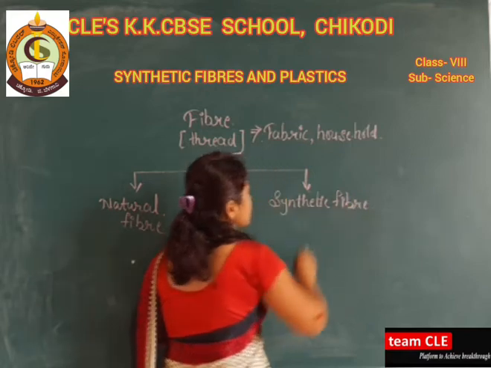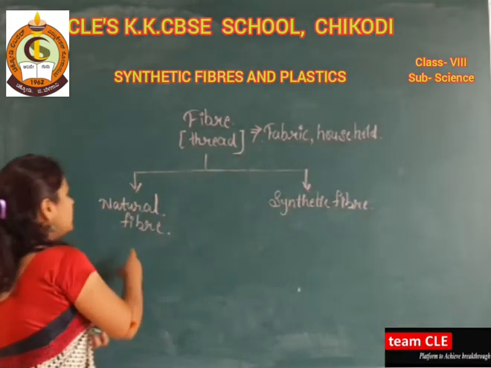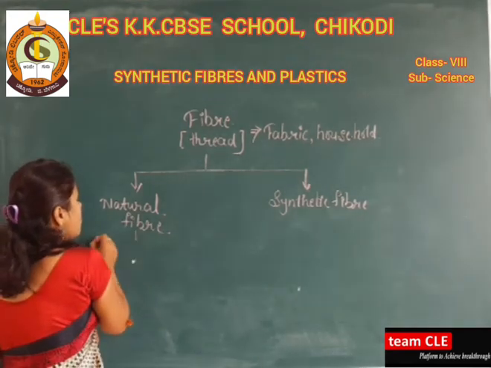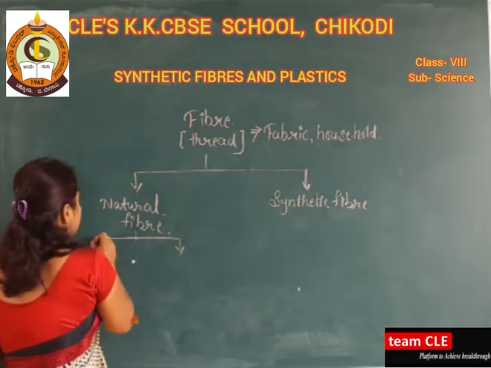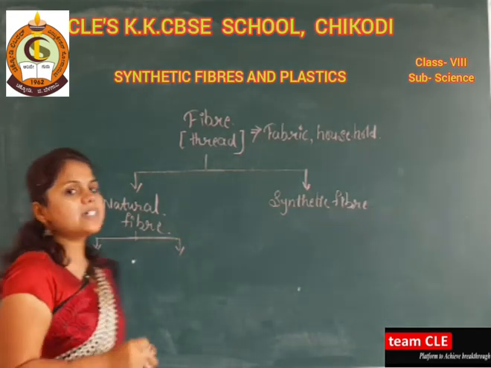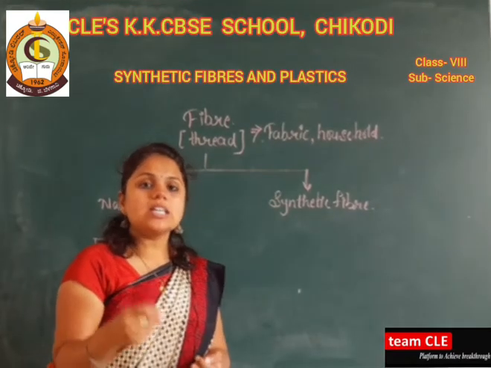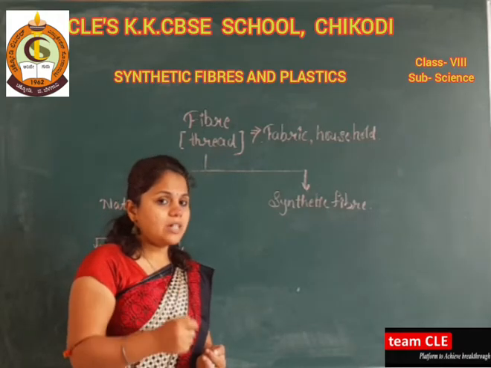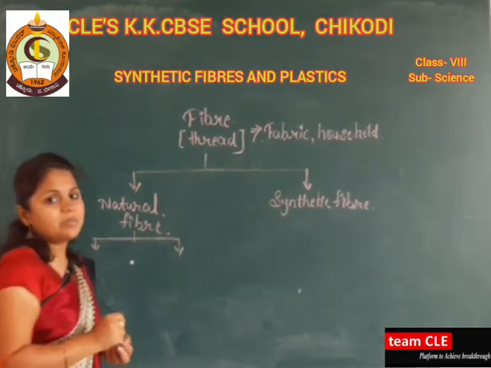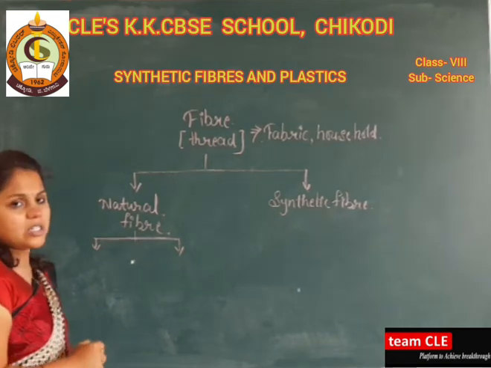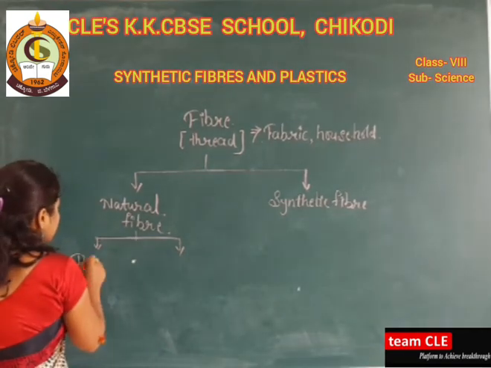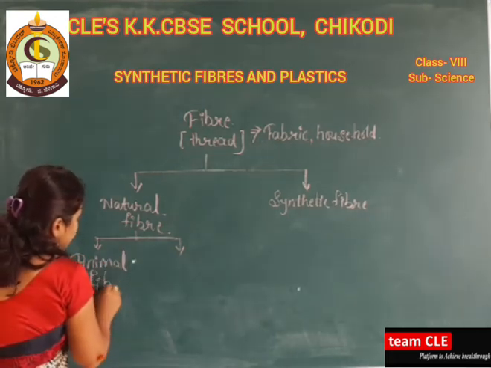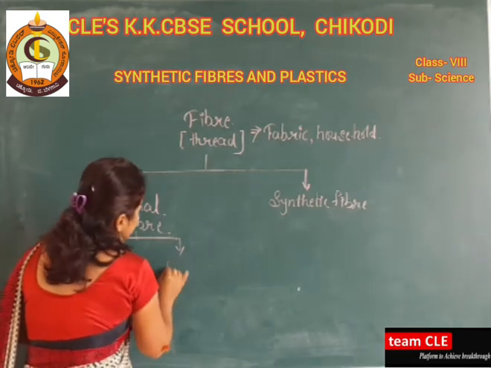So, dear students, in 7th standard you have already studied about the natural fiber. Let us recall the types of natural fibers. Natural fibers are the fibers which can be obtained from nature. What are the two classifications of natural fiber? That is the animal fiber and the second one is the plant fiber.